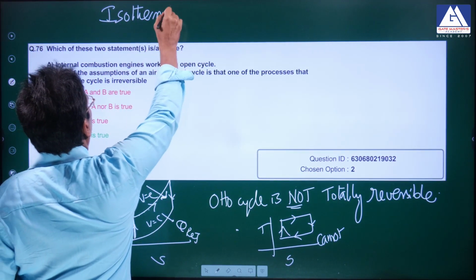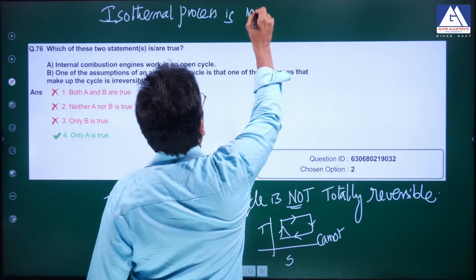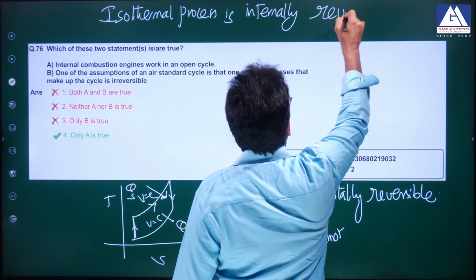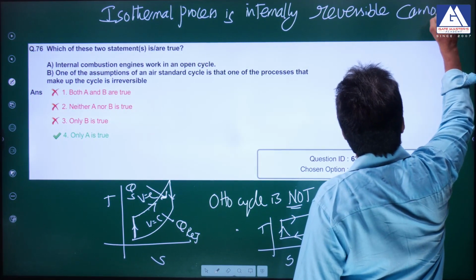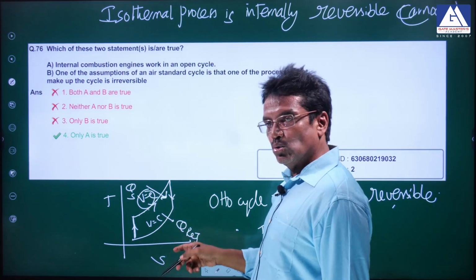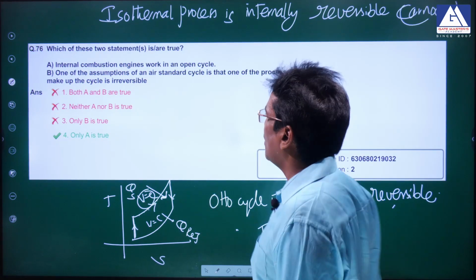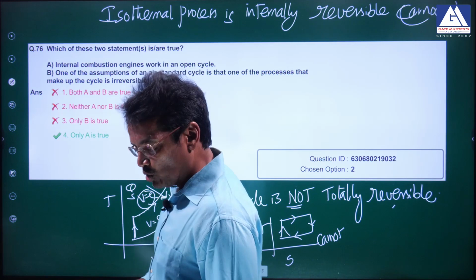An isothermal process is internally reversible, like in the Carnot cycle. That is the best example. But is the process isothermal here? No, it is isochoric. So it is not internally reversible. So option B is also correct. He has given only A is true, but option B is also correct.